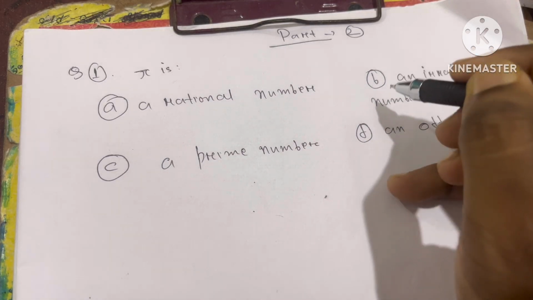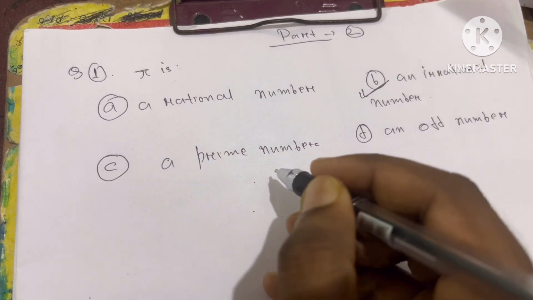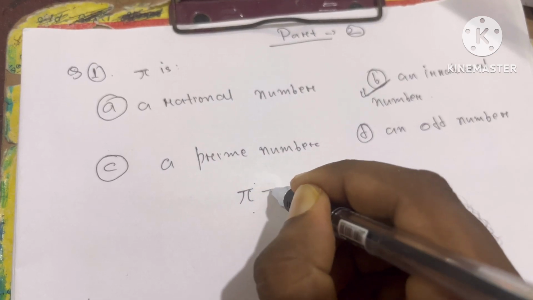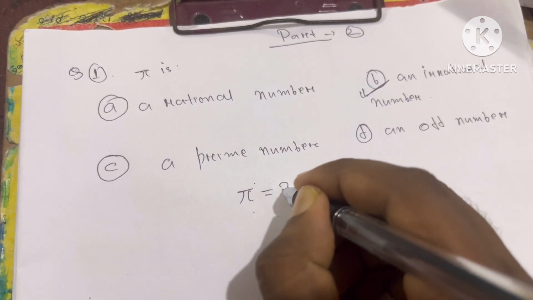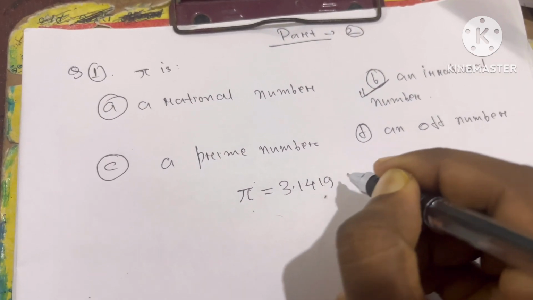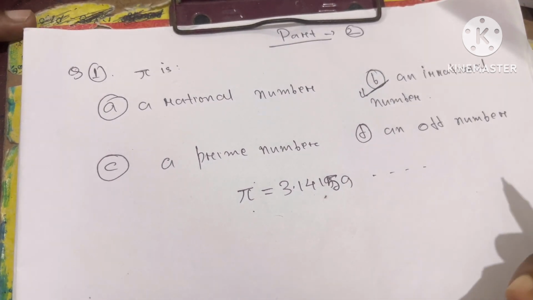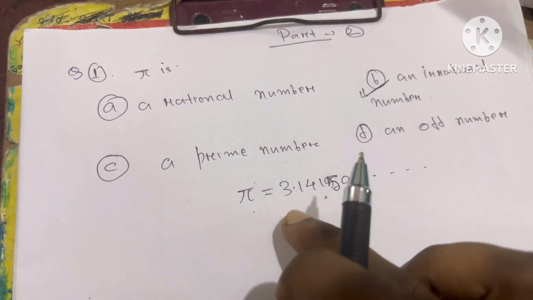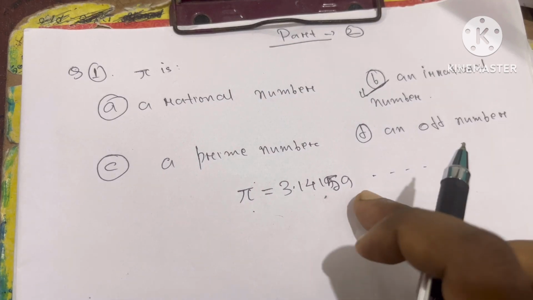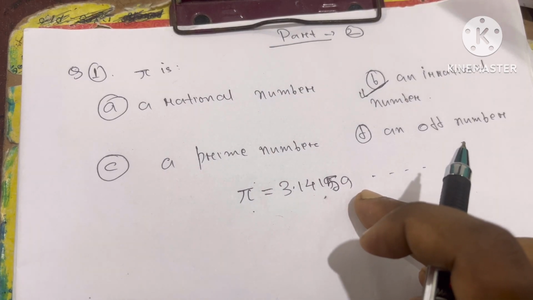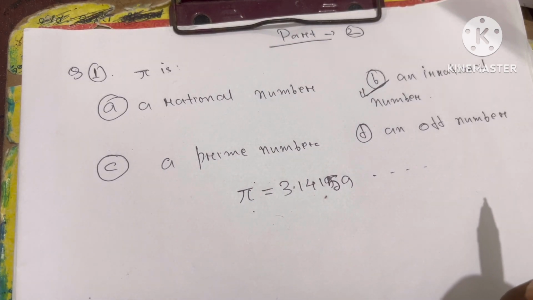So this is very simple. Pi is an irrational number. Why is pi an irrational number? Because the decimal expansion of pi is 3.14159 dot. So what is 3.14159? A non-terminating, non-repeating decimal number. So as you know, all non-terminating, non-repeating decimal numbers are what?